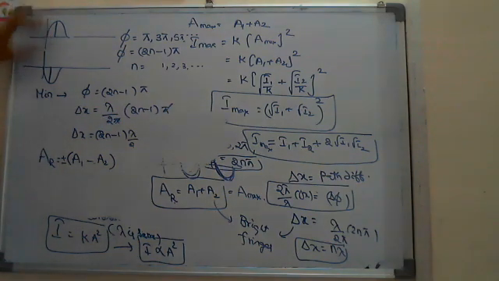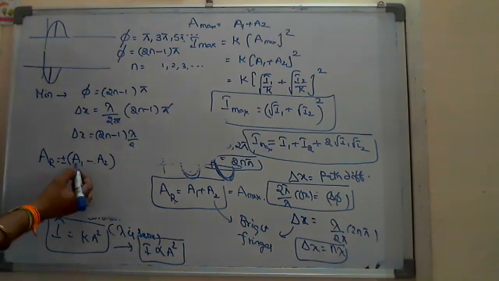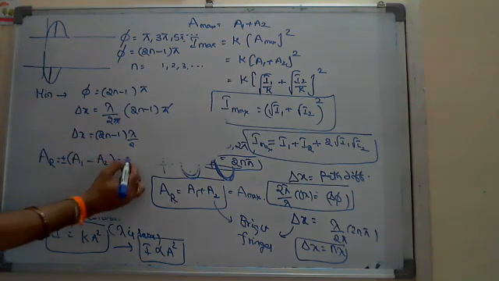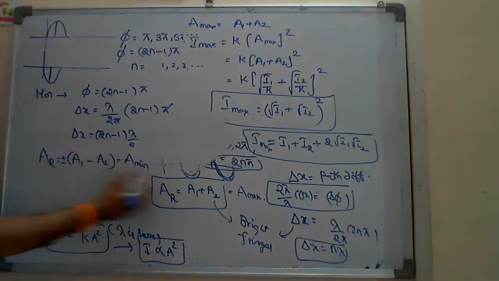Why? Because amplitude is a vector. So here AR you can directly write A1 minus A2, or A2 minus A1, any one. Here you are taking direct subtraction, and direct subtraction always gives minimum. So it is the minimum amplitude, what we say.